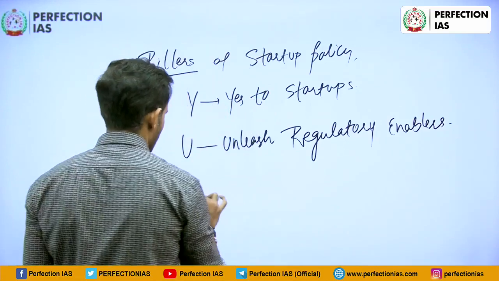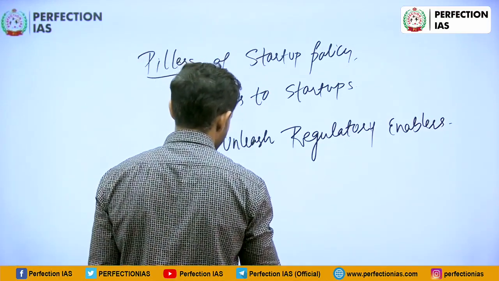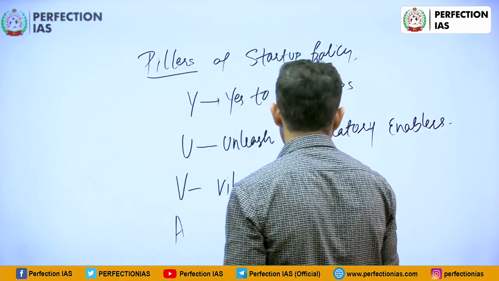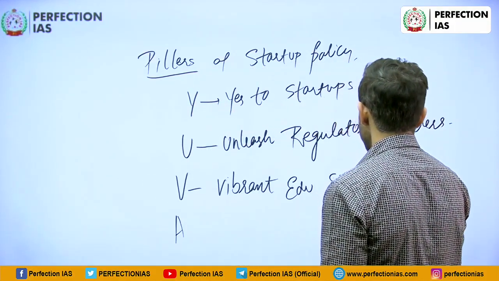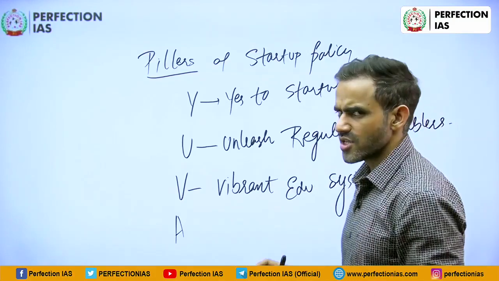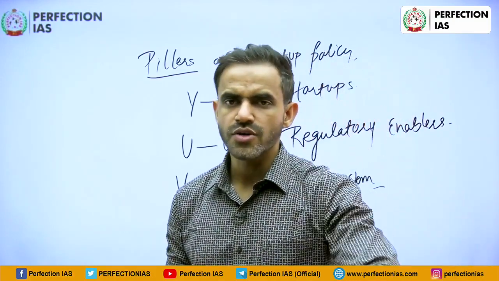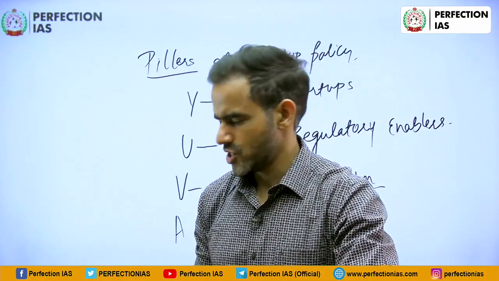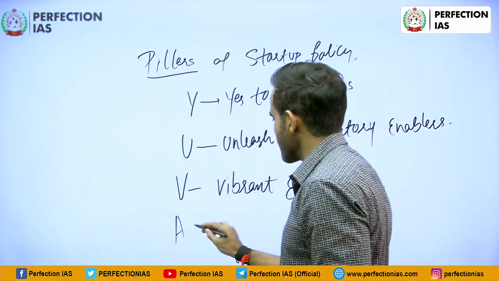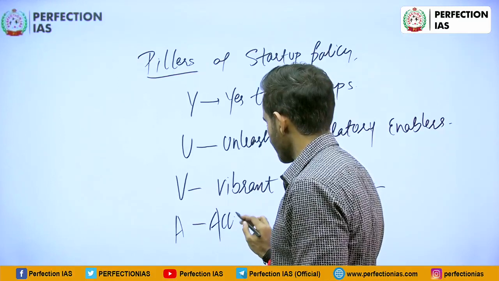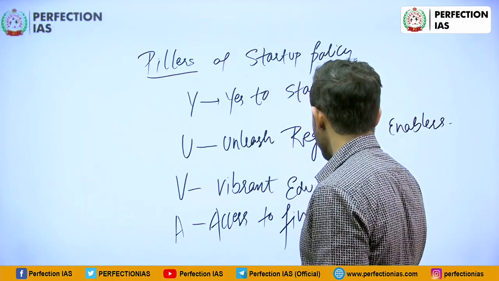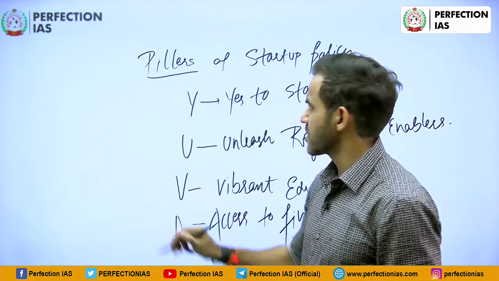Third is V, that is Vibrant Education System. That means the government is focusing on the modern education system in order to ensure better quality of human capital formation. And last is A, that is access to finance. So these are the pillars of startup policy.